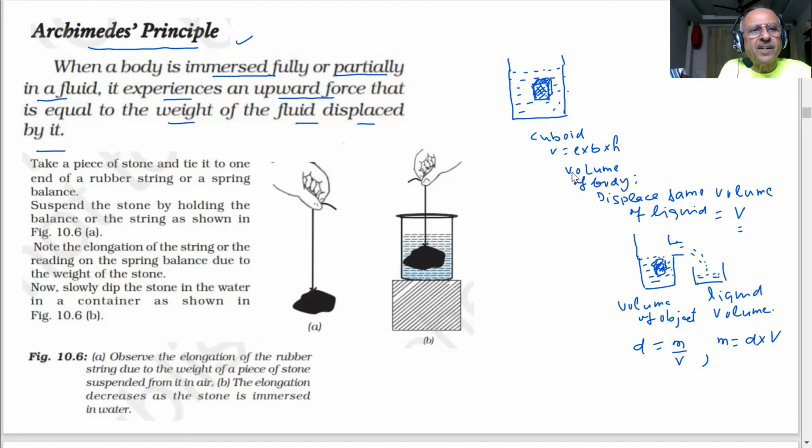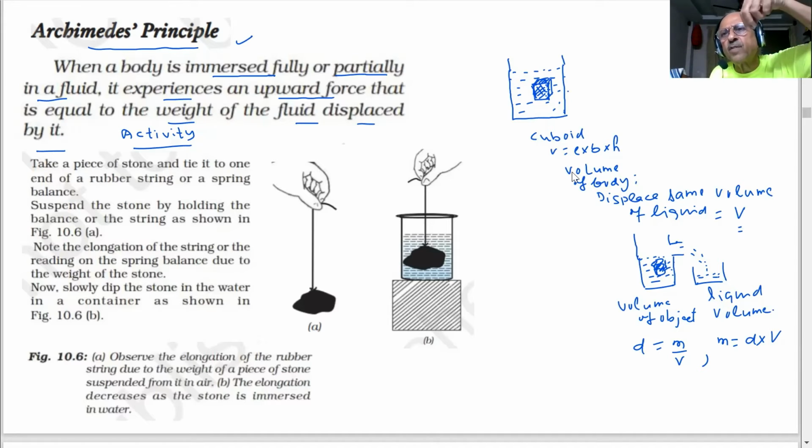Let us do an activity, student, to understand what we are doing. Activity. You can see here is a string, a stone is tied to it. Take a piece of stone and tie it to one end of a rubber string or a spring balance. I can take a spring balance. You know what is a spring balance, student? You have seen a spring balance.